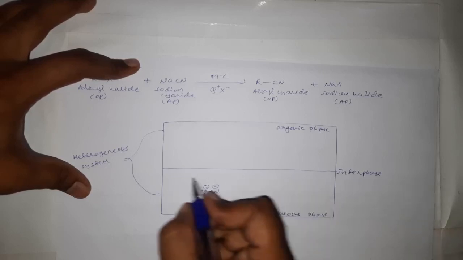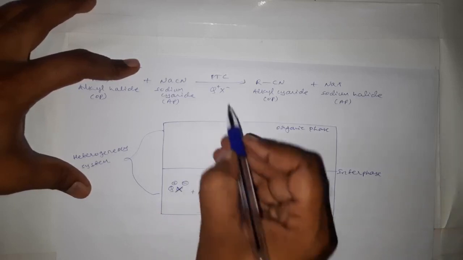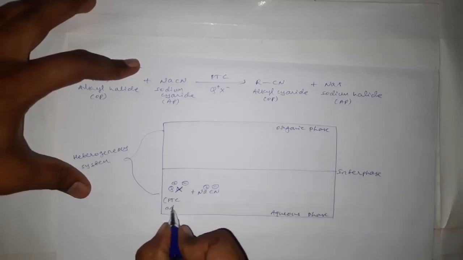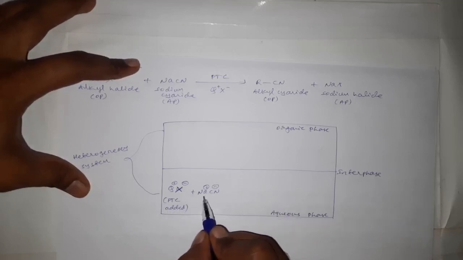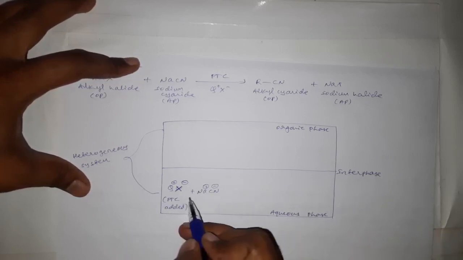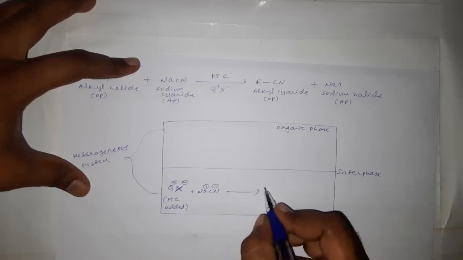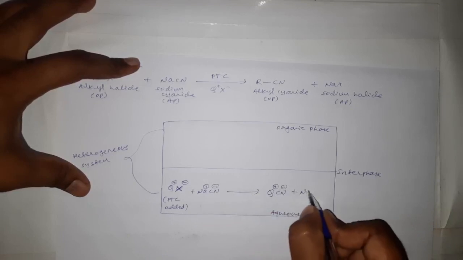And when the PTC, that is quaternary ammonium salt, Q plus X minus, is added to this reaction medium, it will react with this sodium cyanide. Why? This quaternary ammonium salt, as it is ionic in nature, is soluble in aqueous phase also, and therefore it can react with this sodium cyanide, and it results in the formation of Q plus CN minus plus Na plus.